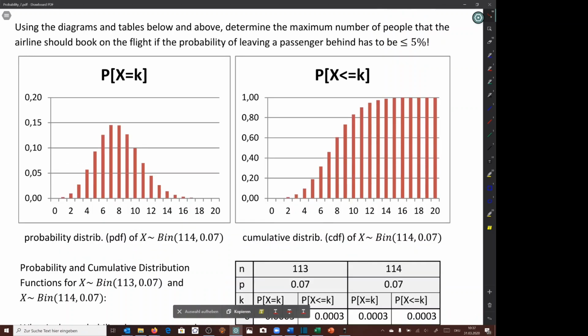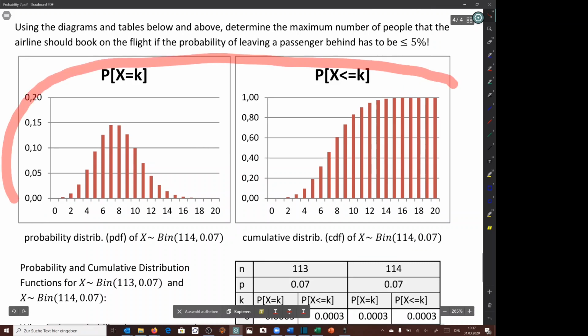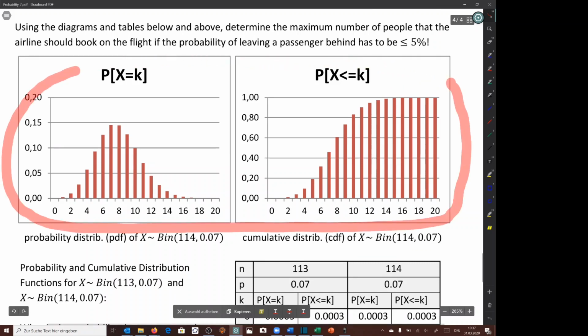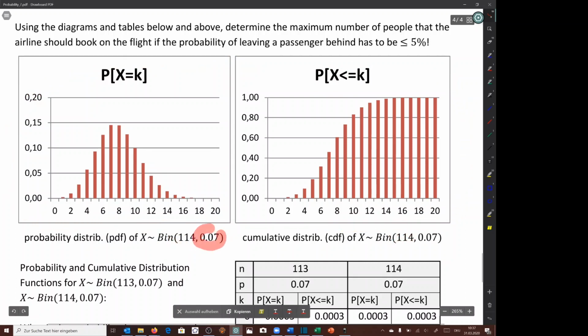On the next page, the graphs of the probability distributions are shown if the airplane books 114 passengers on the flight. The probability for a no-show is still 0.07. Since we have booked 114 passengers, we want to know the probability that at most 3 passengers will not show up, because then we have a problem.